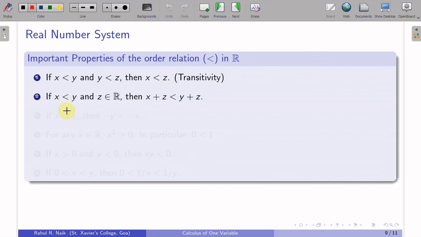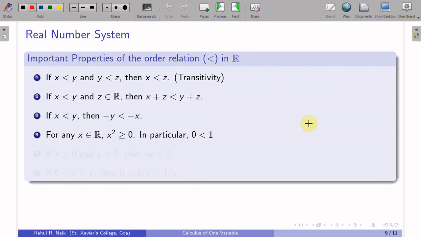If x is less than y and z is any real number, then I can add z on both sides, and it won't change the inequality. It will remain balanced: x plus z will be less than y plus z. If x is less than y, then multiplying by a minus sign, your inequality will be reversed, so you will have minus y less than minus x. Even if it is less than or equal to, we can reverse the inequality.